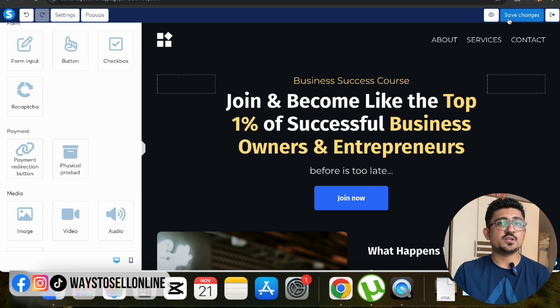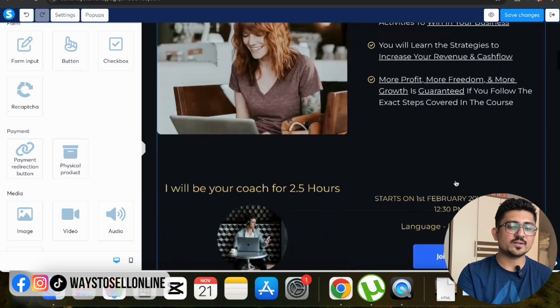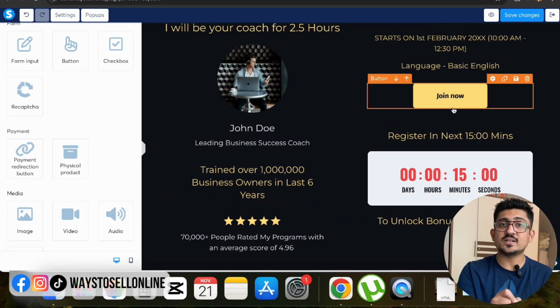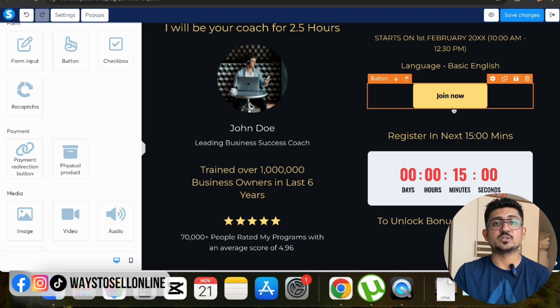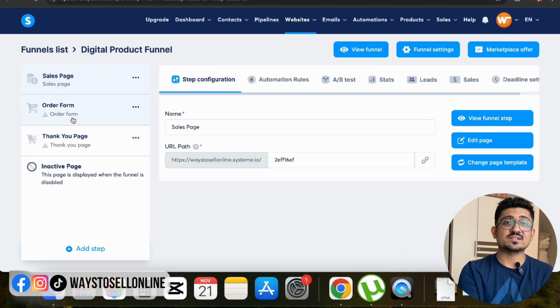So after saving the changes, that template will be customizable, and when someone lands on your page, they will look at that page, they will know about your product, and then they will click on join now. As soon as they click on join now, they will land on a second page, which is the order form, right? So now click on exit and go to order form and then customize that form. Whenever any person clicks on join now, they fill out the order form, and they will get instant access to your digital product automatically.